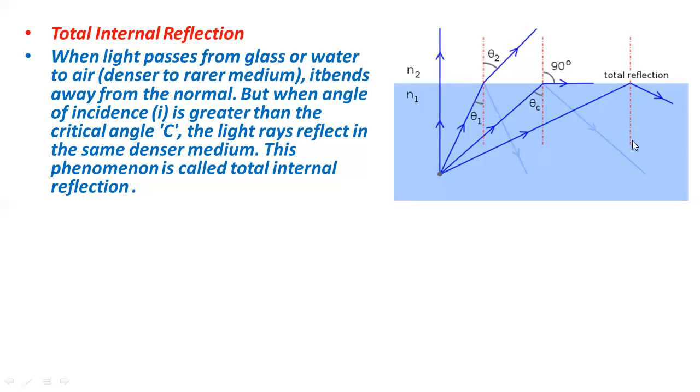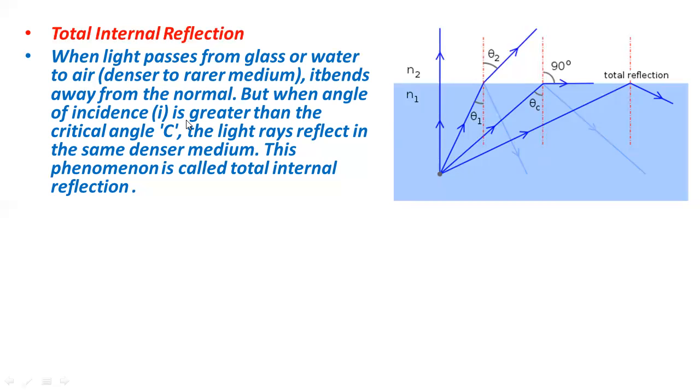And this happens when the angle of incidence is greater than the critical angle. When the angle of incidence is greater than the critical angle, total internal reflection will take place, and the ray will bend in the same medium. So this process is called total internal reflection.